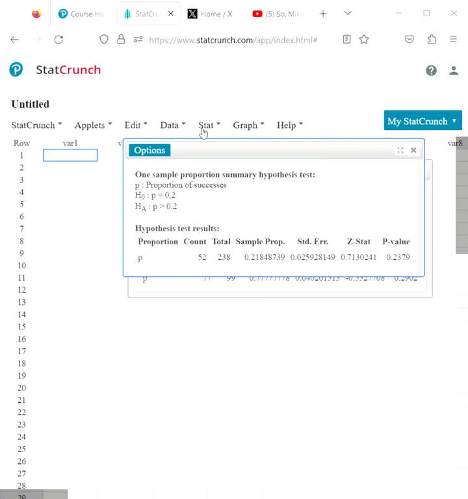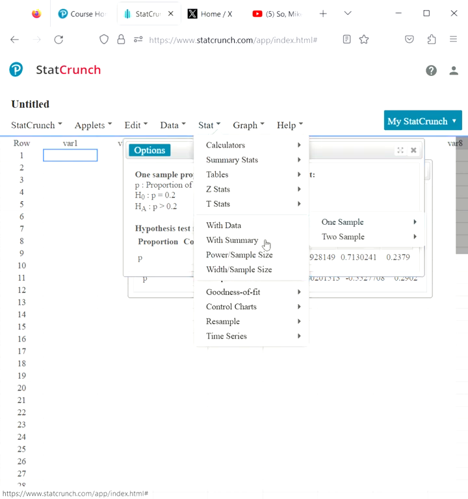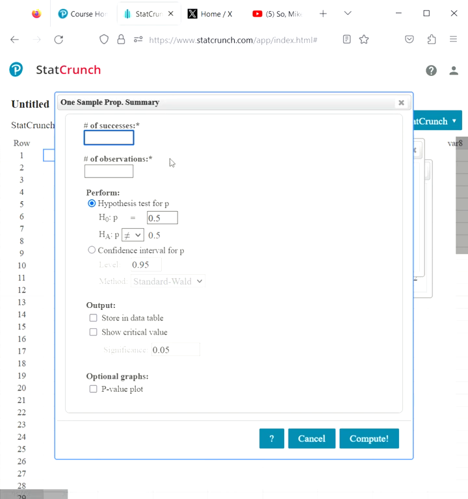Stat, proportion, one sample with summary. Now, number of successes. It will be right here, 1,348. And I accidentally included a 0. There we go. I'm going to hit tab to make it easier to go down. Number of observations is going to be 69,064.